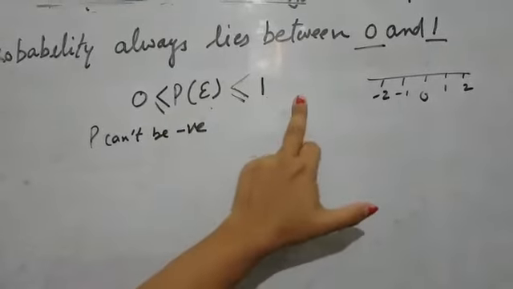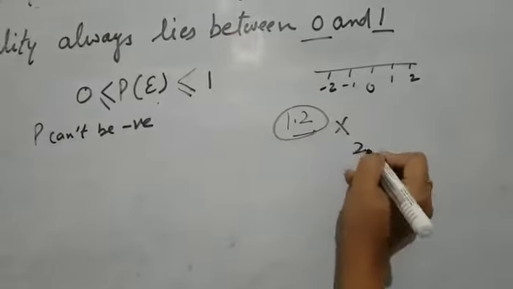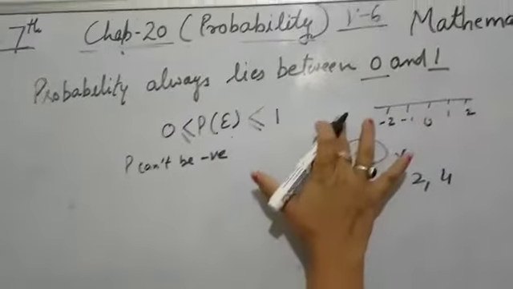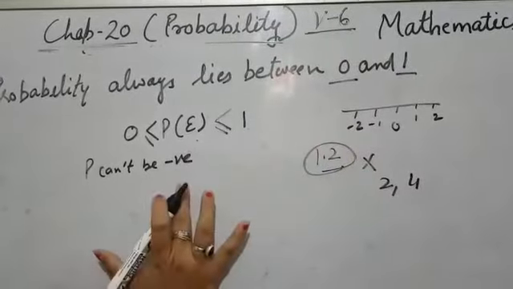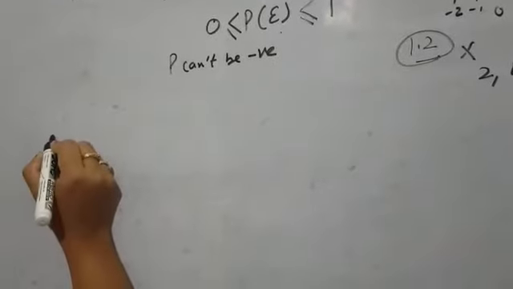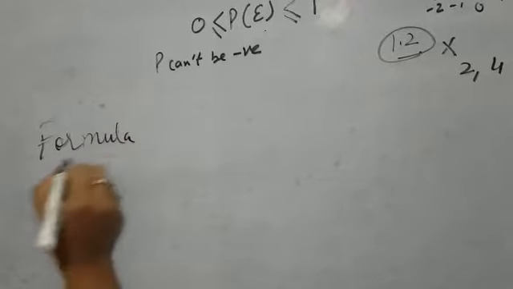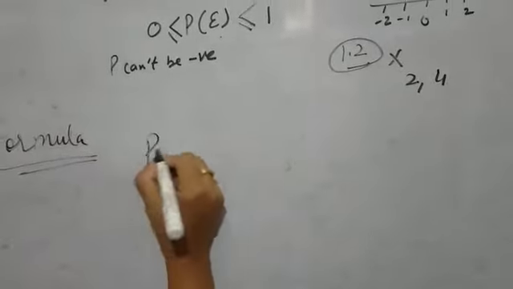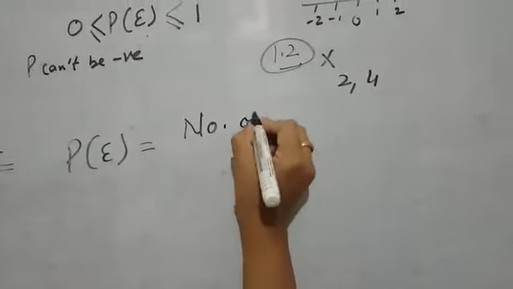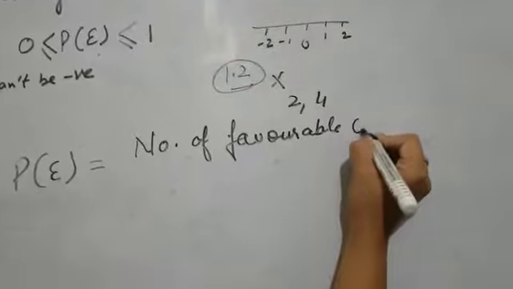And it cannot be more than 1. Like if your answer comes as 1.2, then your probability is wrong. It cannot be 2, it cannot be 4. Probability should not be greater than 1. It can be equal to 1, but it should not be greater than 1. And it should not be negative also. So always remember that. Next I would like to tell you the formula, how to find the probability of any event. You should remember this formula properly. The formula is number of favorable outcomes.